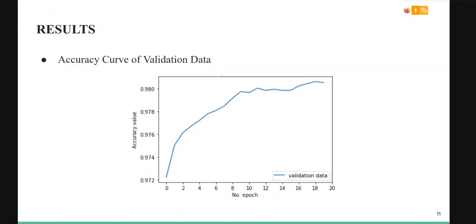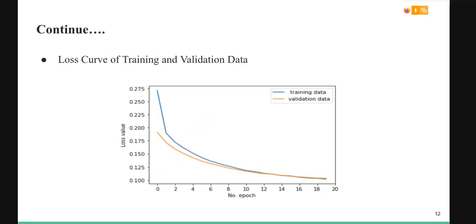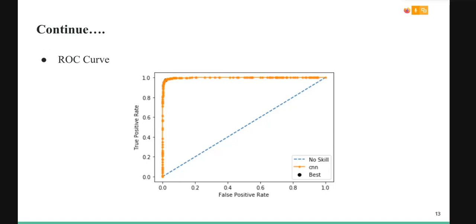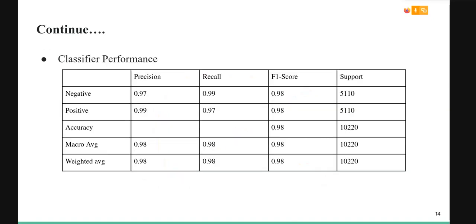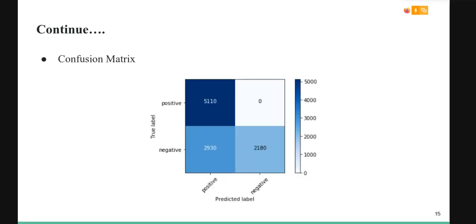First graph is the accuracy graph. Next is the loss graph. After that, we have printed the ROC curve, then the precision, recall and F1 score table. Thank you. Next part will be taken by Anisha.